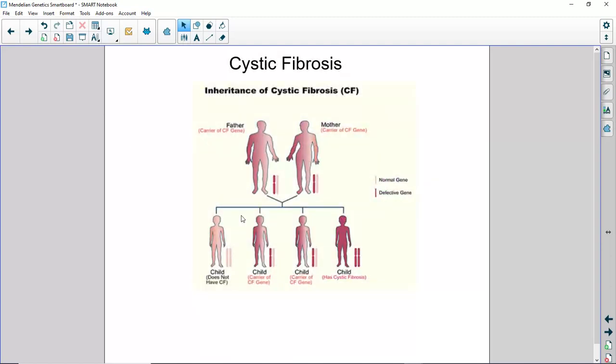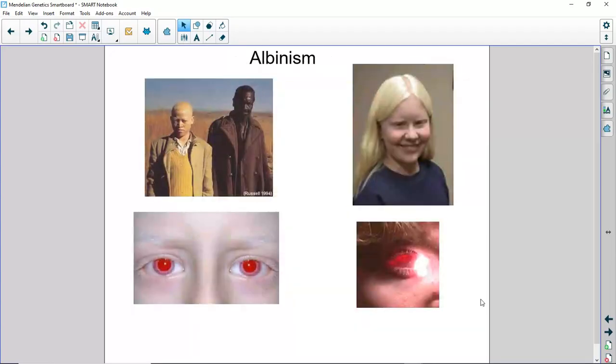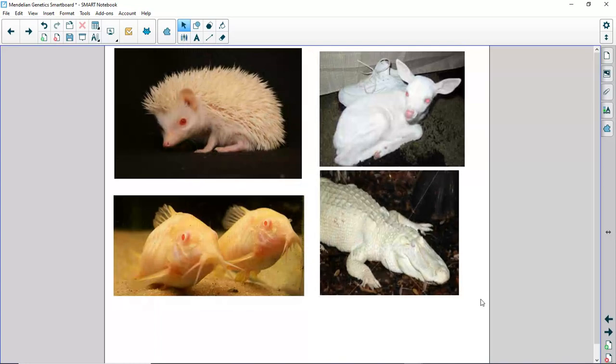So with cystic fibrosis, you can be a carrier of the gene. And that word carrier is important too, because it's usually only used when you're talking about a disease or a disorder. Do you carry the gene? So the father and mother here are carriers, they do not have the disease, and there's a 25% chance that the offspring will have it. So the sex cells have it. You see albinism, the different characteristics of albinism there in different organisms. You can see it's not only for humans.